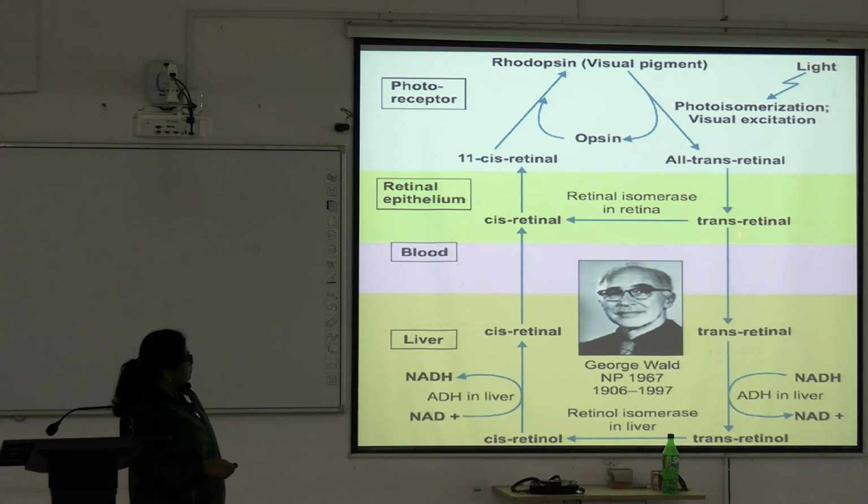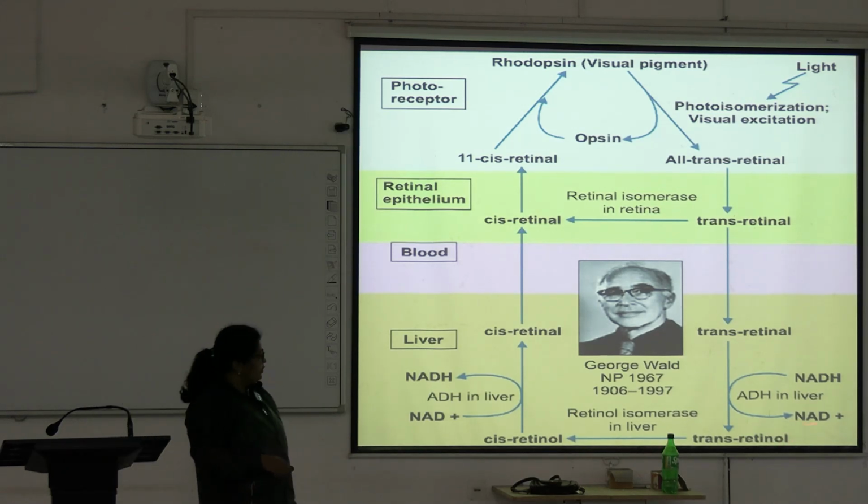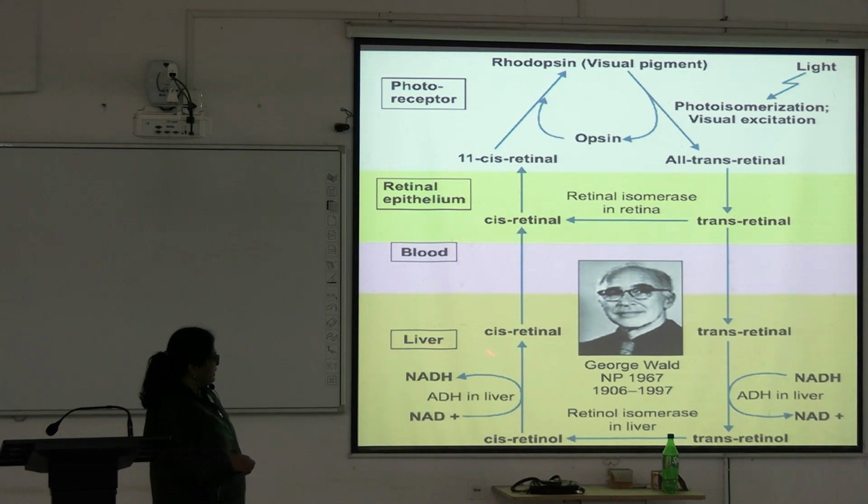goes through blood to the liver, where the dehydrogenase enzyme, which requires NADH, acts, and there is dehydrogenation and formation of the reduced form, all-trans retinol, retinal to retinol, okay. It happens in the liver.